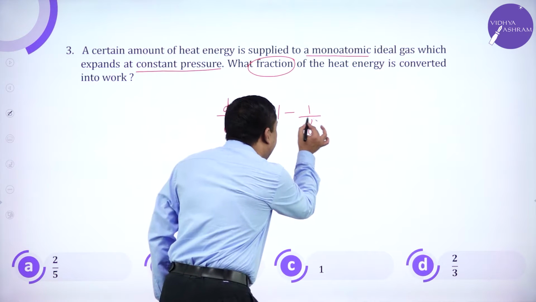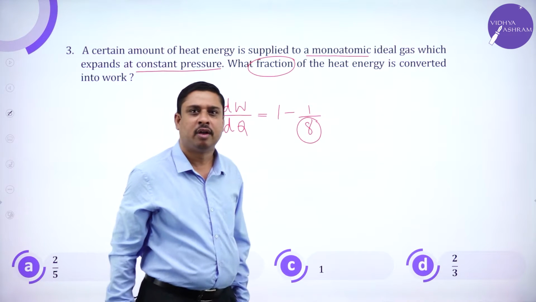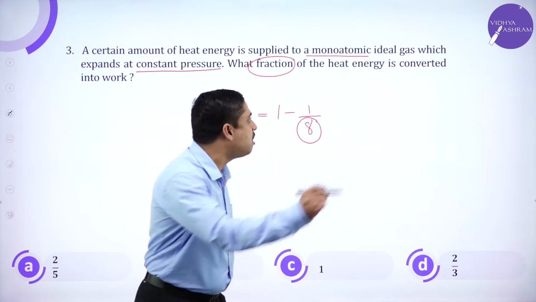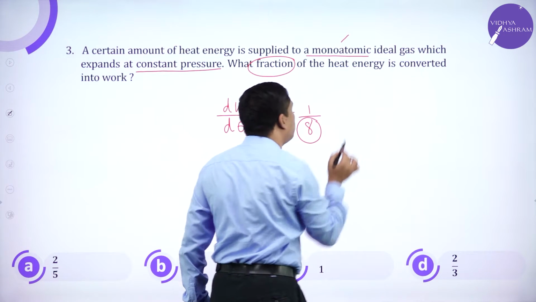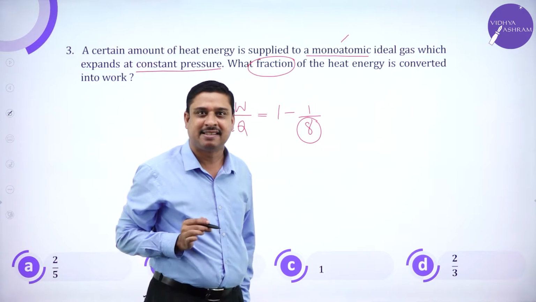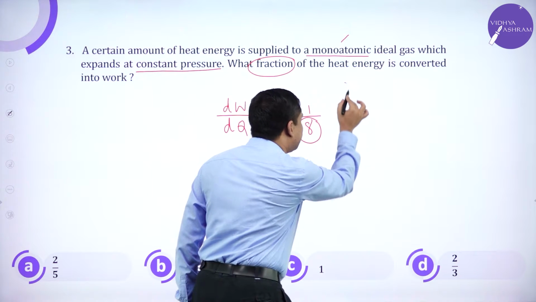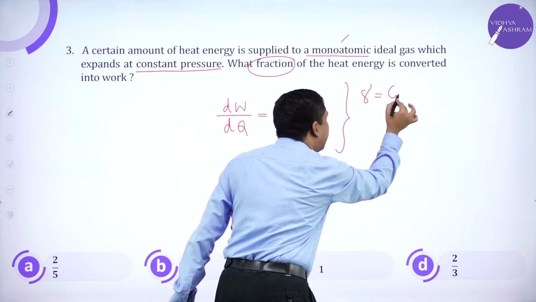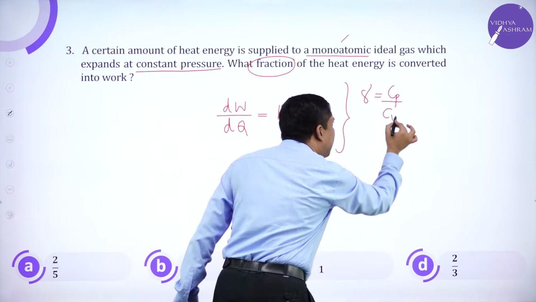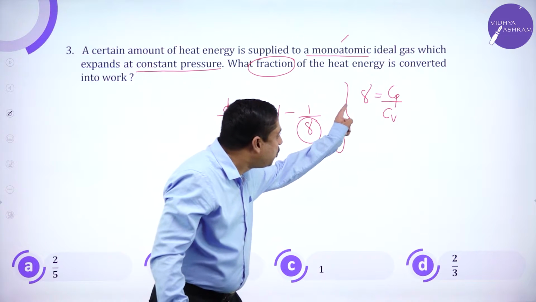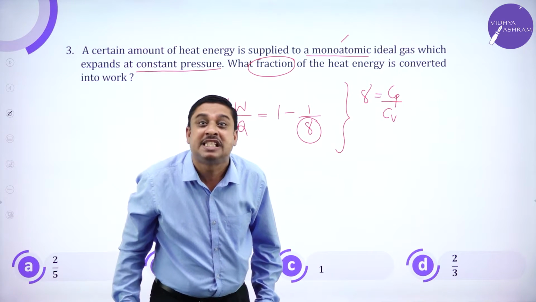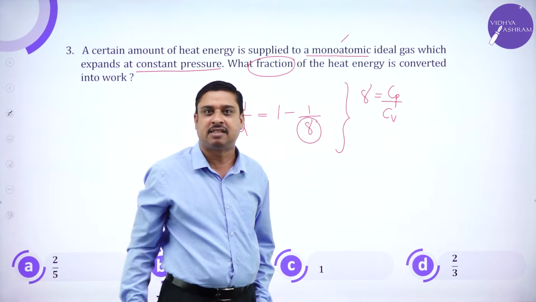Where did this factor gamma come from? Because I know it is a monoatomic gas. We write literally gamma is Cp by Cv. What did we call gamma? The ratio of specific heat capacities.